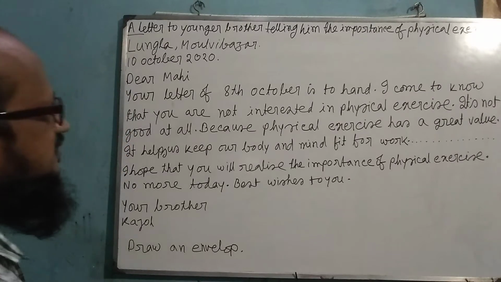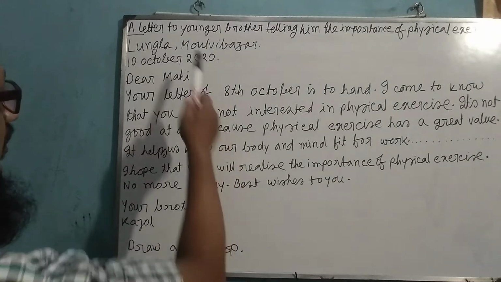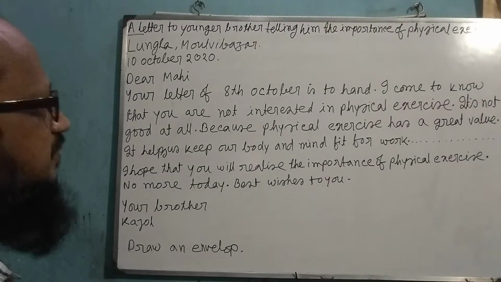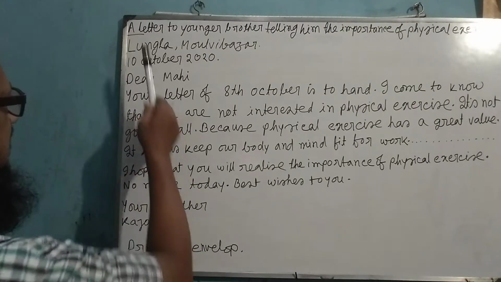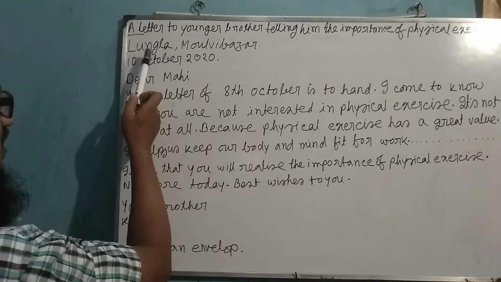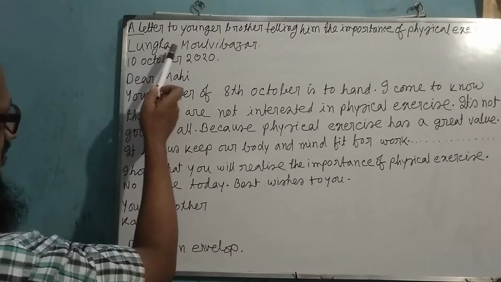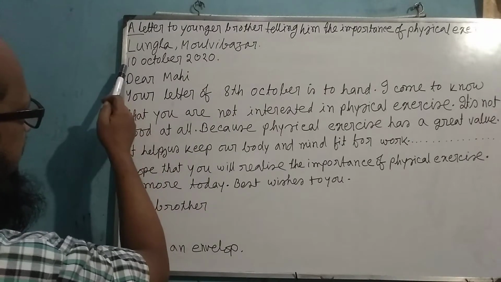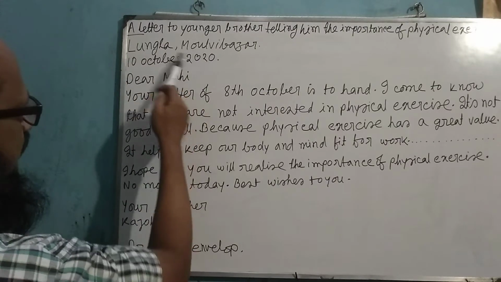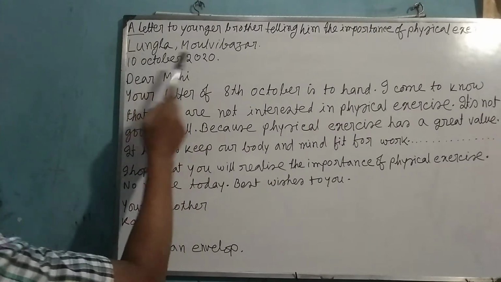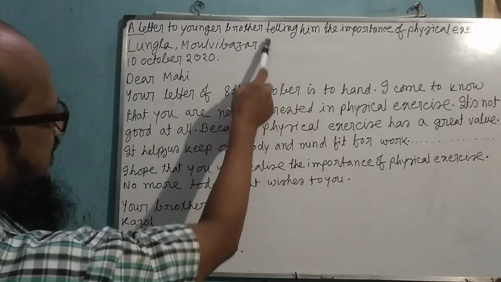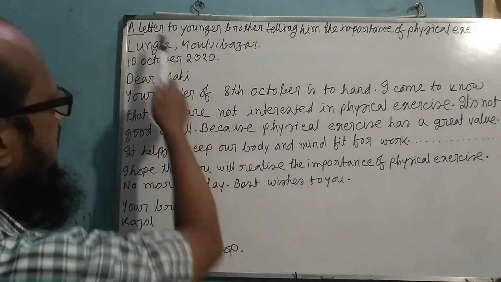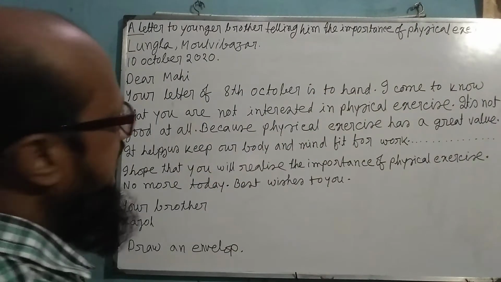Dear students, this is the answer sample of our today's letter question. Now I am telling you about the 6 parts of a letter. At first, it is the heading, where you shall write the name of the place and district which is mentioned in your question paper. Then the writing date and year, both these two, place and date, is called heading. So at first you have to give a heading of your letter according to the question's indication.